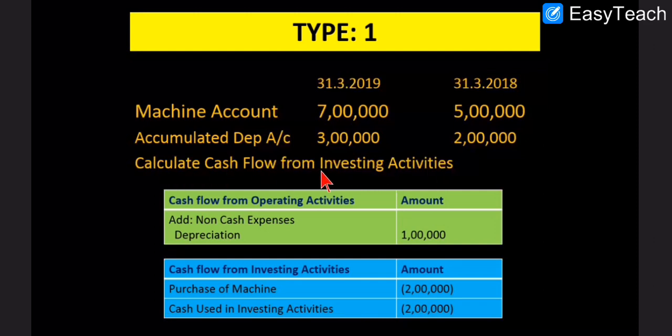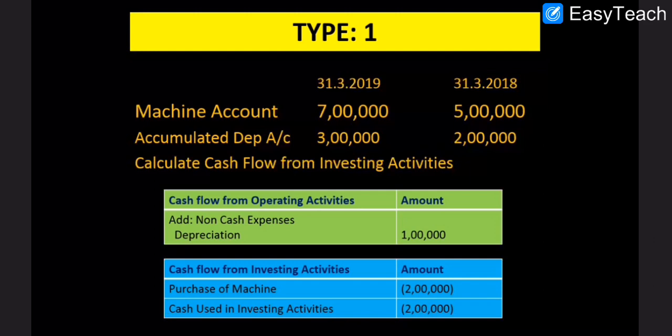Now this question does not have any adjustment related to purchase or sale of machine. So the question will be solved directly. Machine account will be dealt separately and accumulated depreciation account will be dealt separately. So the balance of depreciation, in the previous year it is 2 lakh and current year it is 3 lakh. How much has it increased? From 2 lakh to 3 lakh. That means the increase in depreciation is the depreciation charged during the year.